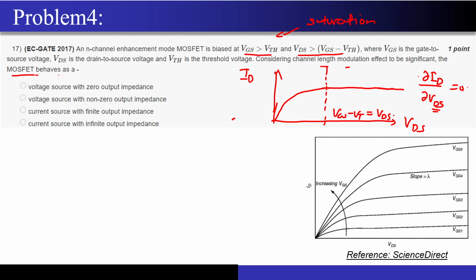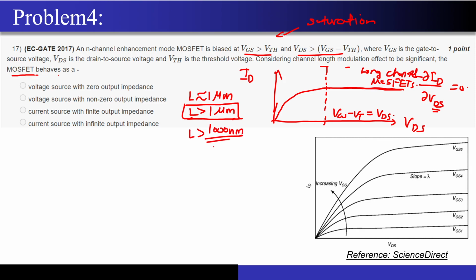But when was this valid? This is valid for the long channel MOSFETs. So what is the channel length value? Normally if my length is around 1 micrometer or greater than 1 micrometer, then all those MOSFETs I will consider as long channel MOSFETs. And in those you will see a graph like this, correct? But when the channel length reduces, see, 1 micrometer means around 1000 nanometer. L should be greater than 1000 nanometer.